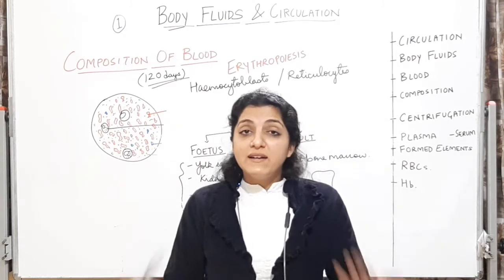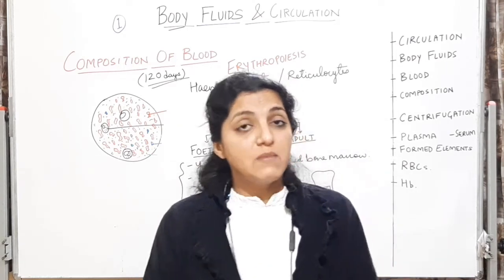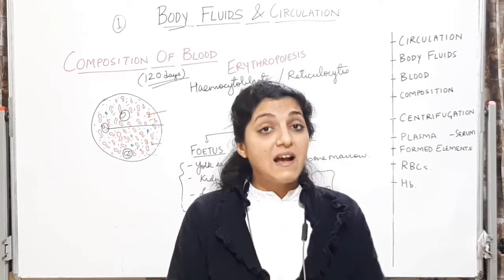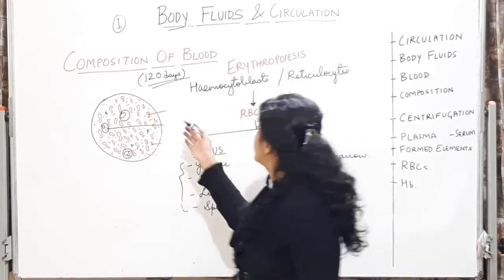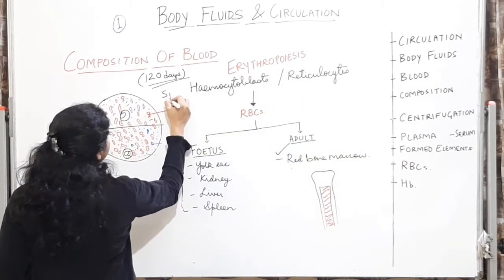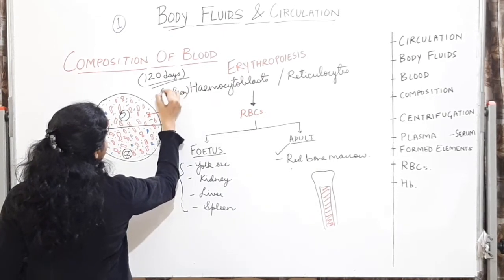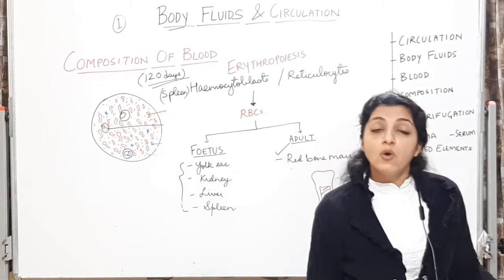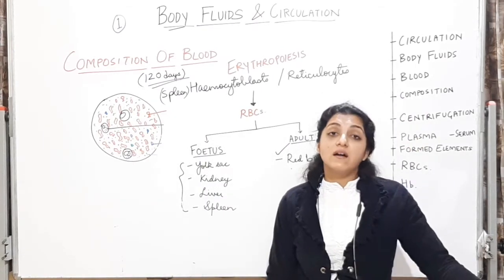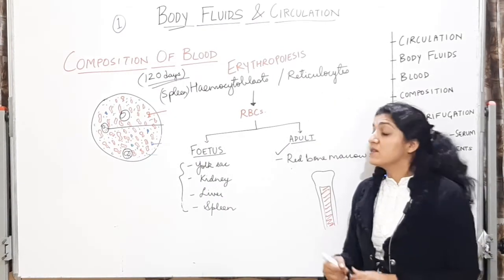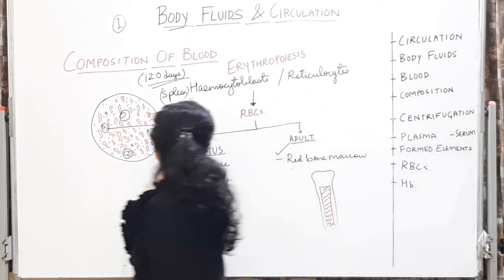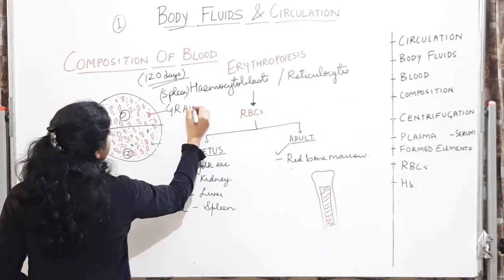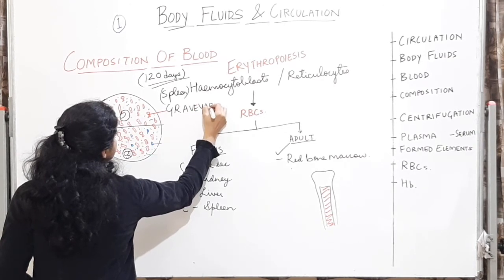And because they are going to get discarded, because उनकी activity खत्म हो जाएगी, they are going to be discarded in the body itself. ये discard हो जाते हैं spleen में. Liver and spleen are the places where the worn out RBCs are discarded. So the spleen is also called the graveyard of RBCs.